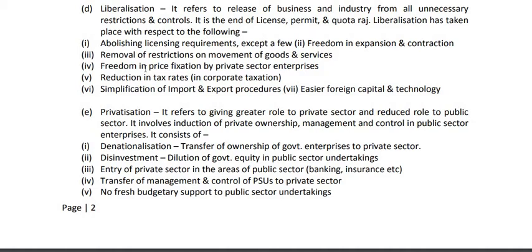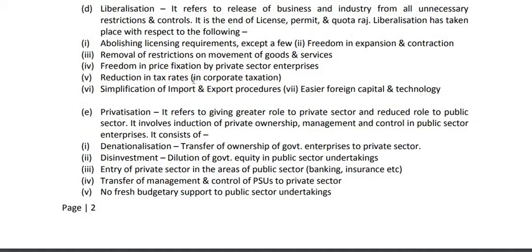Then number 4, freedom in price fixation by private sector enterprises. Earlier the private sector enterprises were not free to fix their own price for their own goods and services. But under the policy of liberalization, these private sector enterprises were given freedom to fix their own price for their own goods and services which are sold by them.